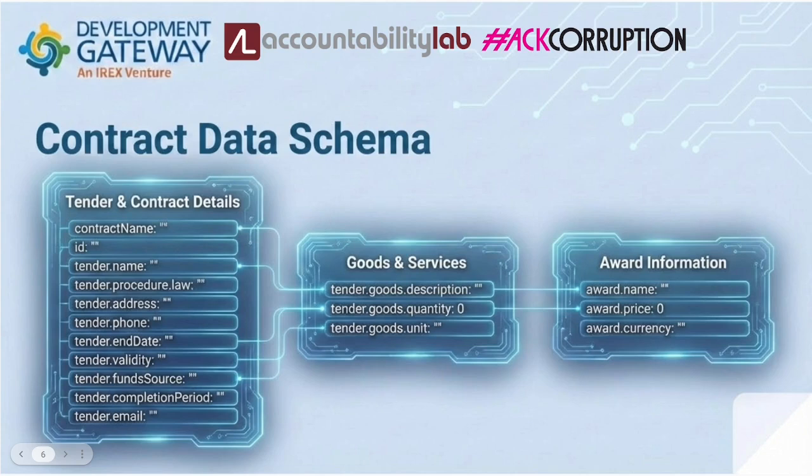This is the simple format defined for the summary. It uses pairs of key values that can be easily imported into a database or converted to JSON. Most of the contracts we used had tender information like contract name, IDs, dates, emails, etc. Others also had lists of goods and services like buy office supplies or build a road or fix something. And finally, some contracts also had award information.